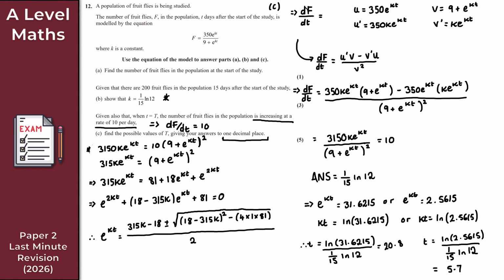So there we go, we've made it. To finish with, the possible values of t are t is equal to 5.7 days and t is equal to 20.8 days. Okay, don't forget t here is representing days after the start of the study.